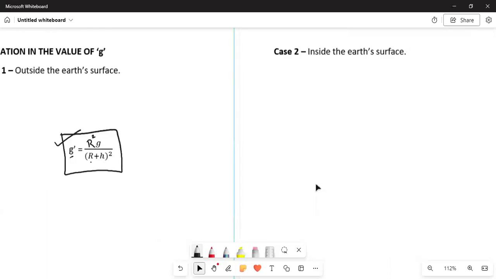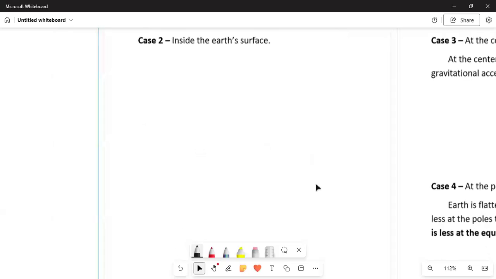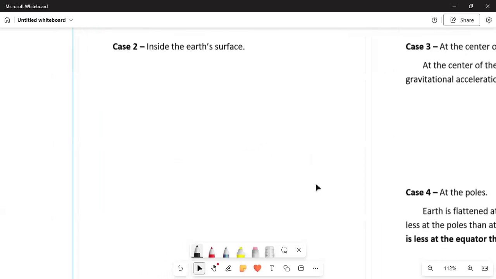And then we have the next case, that is inside the surface of the Earth. This we were discussing, which was left in the last lecture.